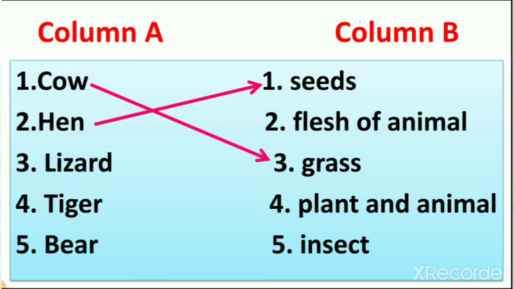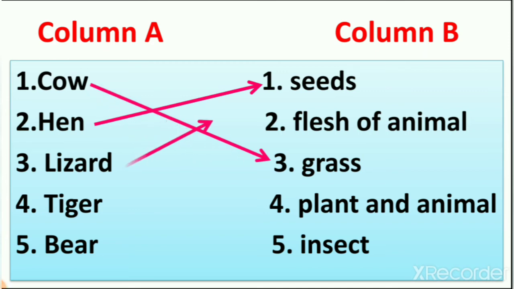Then number 4, tiger. What does a tiger eat? Flesh of other animals, right? So what do we do first? We have to join tiger with flesh of animals and lizard with insect, right? So let's join tiger with flesh of other animals.